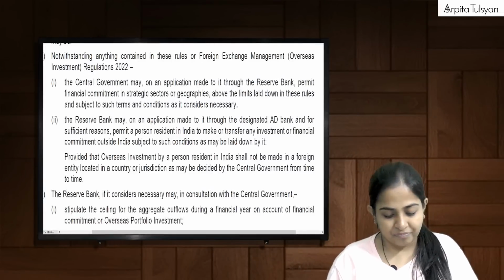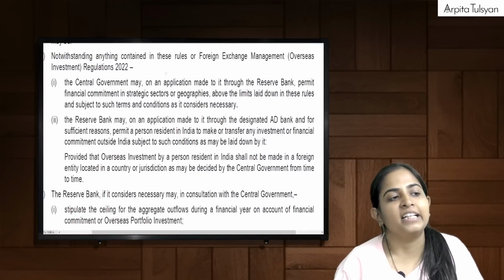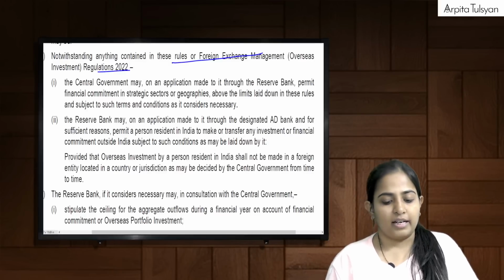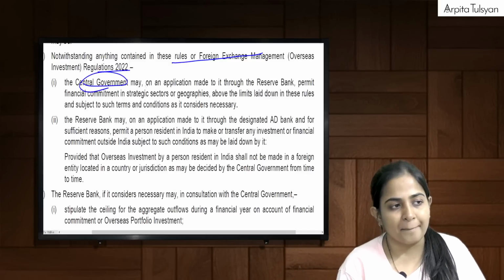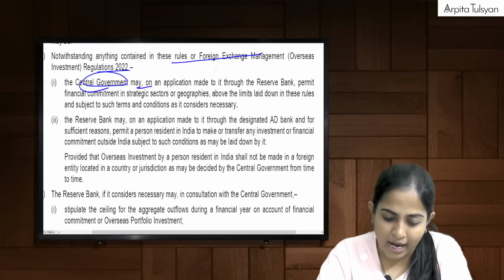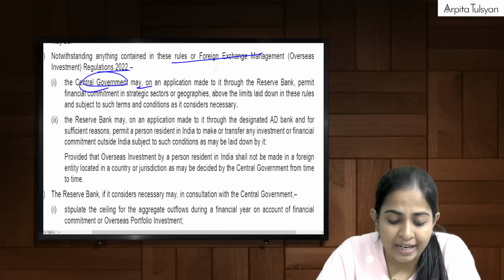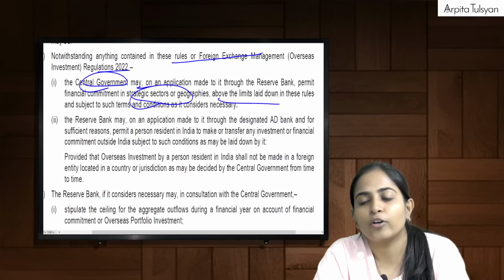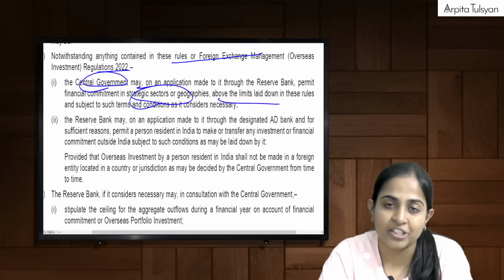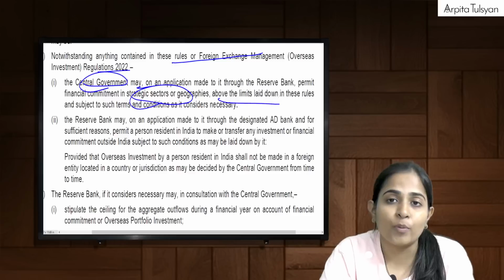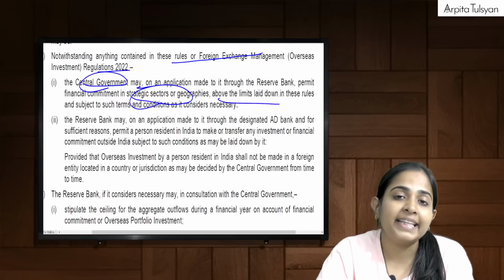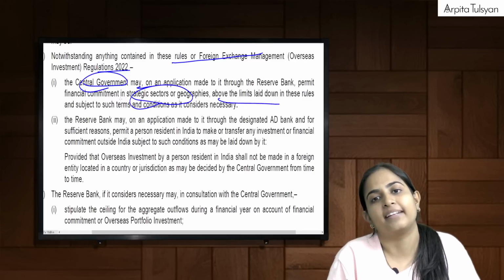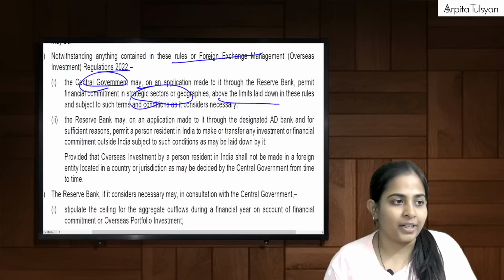Then the next one. Now they say that notwithstanding anything contained in the rules or regulations, the central government may, on application made to it through RBI, permit financial commitment in strategic sectors or geographies above the limit laid down. Later on we will study what the limit is, how much is the maximum investment that we can do. But if we make a request to the central government via the RBI, then they can allow us to do more than the limit, provided the investment is in a strategic sector. This is one point.